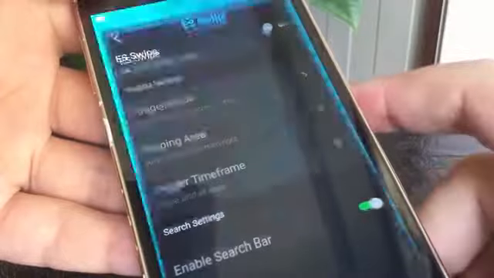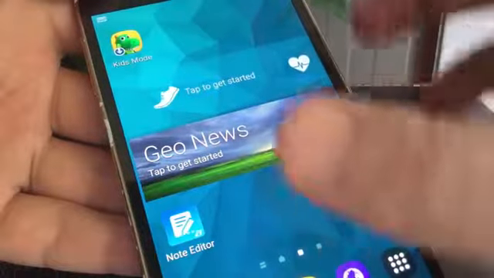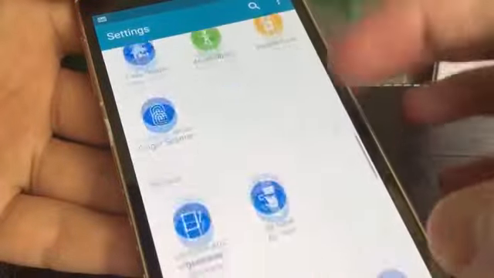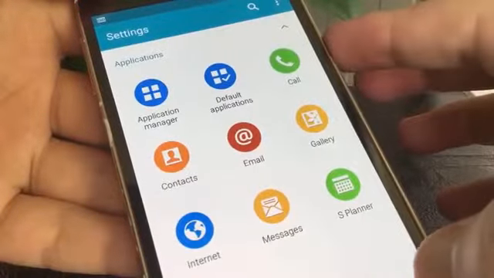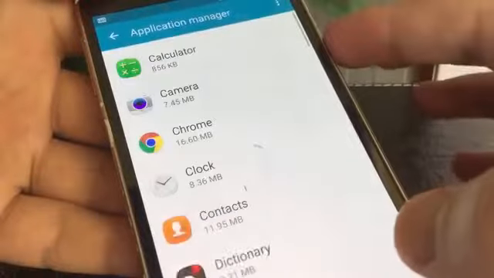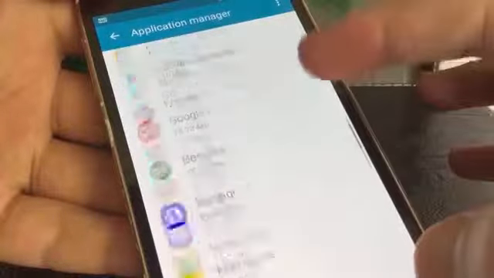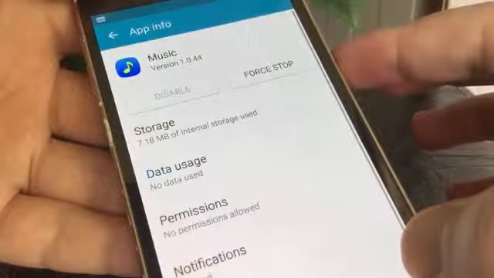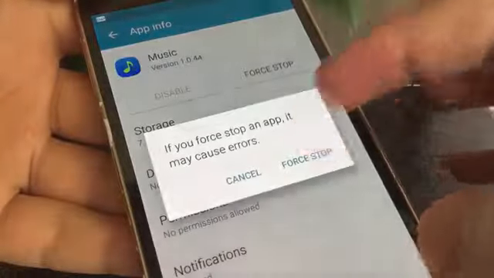Now go to the settings and open Application Manager. Search for the app that requires your permission. Force stop it.